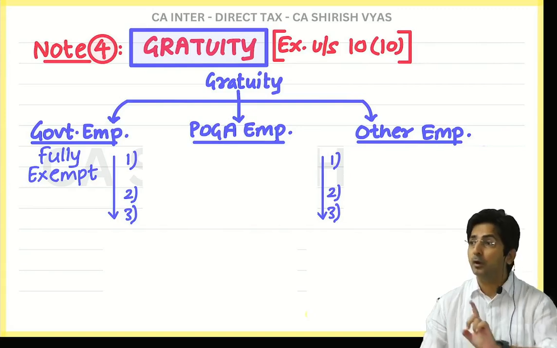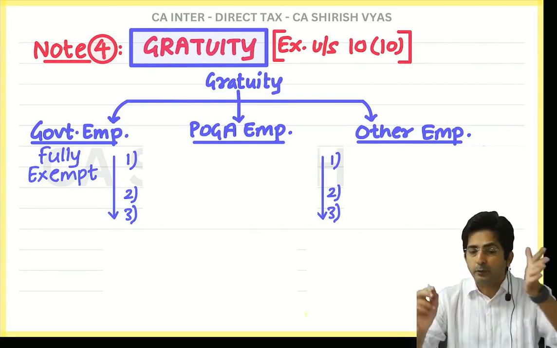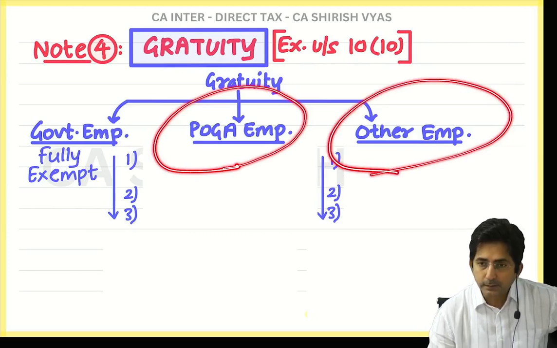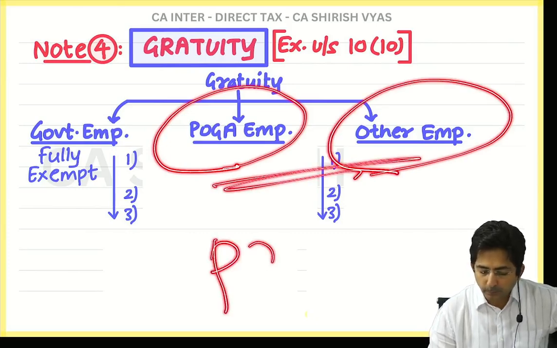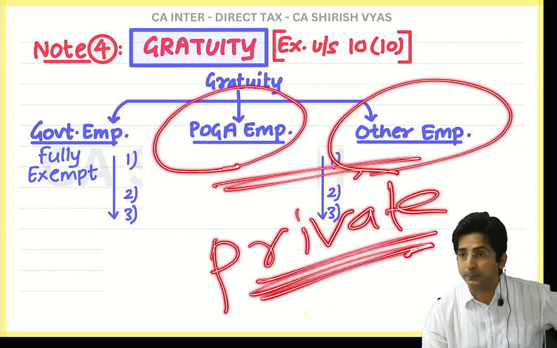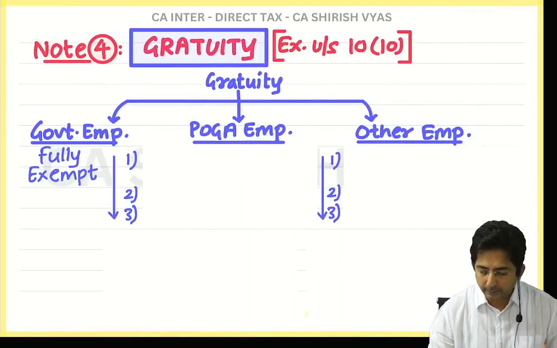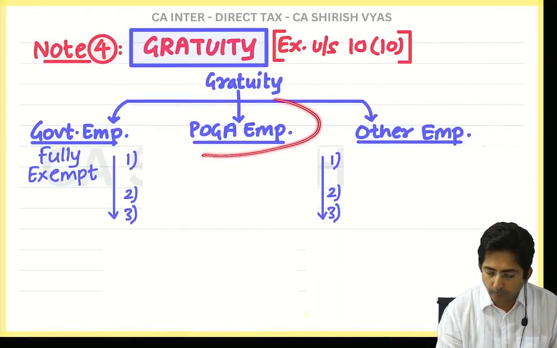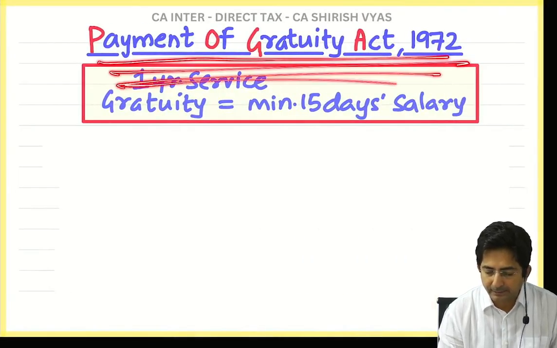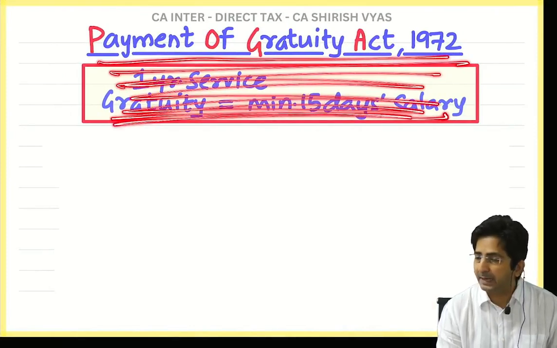Now, if he is not a government employee, that means he is a private employee. Now, in the private sector, there are two types of employees: POGA employees and other employees. Both are employees of the private sector. Okay, so now you know what I will do? I will explain. For this, I have kept one chart ready. But wait, before that, what is the full form of POGA, do you know? Look, Payment of Gratuity Act 1972. Just read the full form, okay? Payment of Gratuity Act 1972.